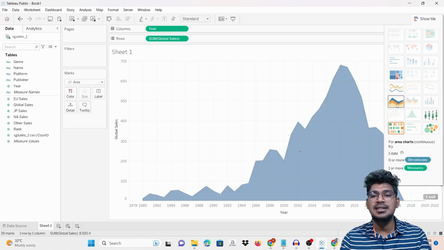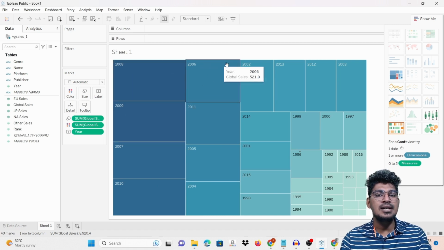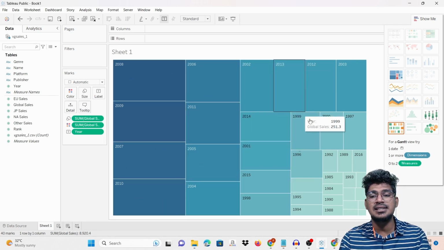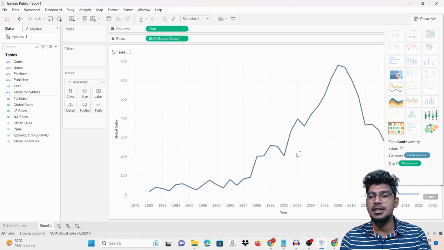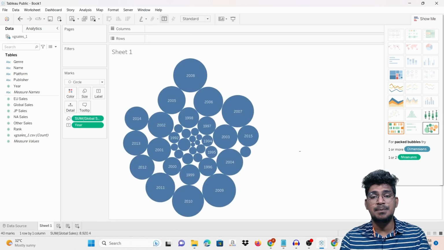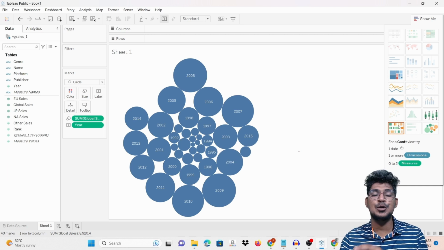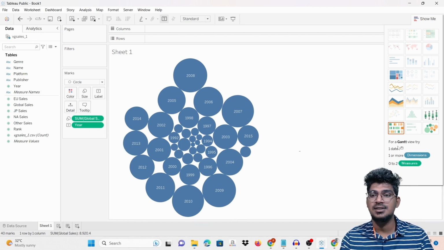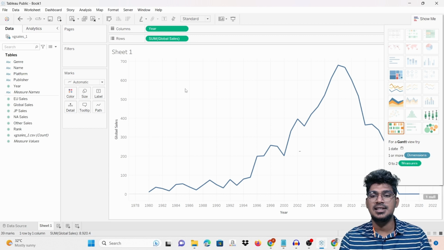Once you click this, different options will be there, and you can see here, based on the year, the range of this sale becomes like this. For example, this is the preferable chart here, and also this is the preferable chart here. It is going to be suggested to you for this particular two data, a find relationship task. So here is the global sale, and also the year will be here. So I'm going to choose the preferable one for this.